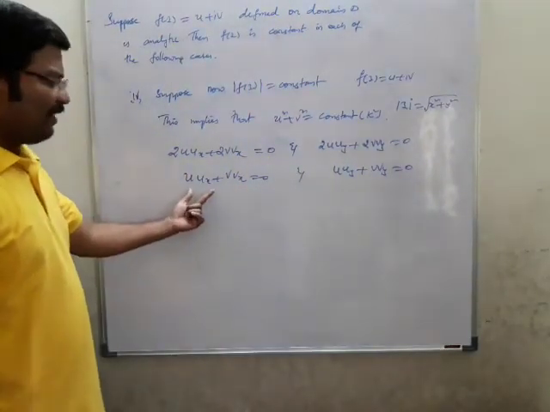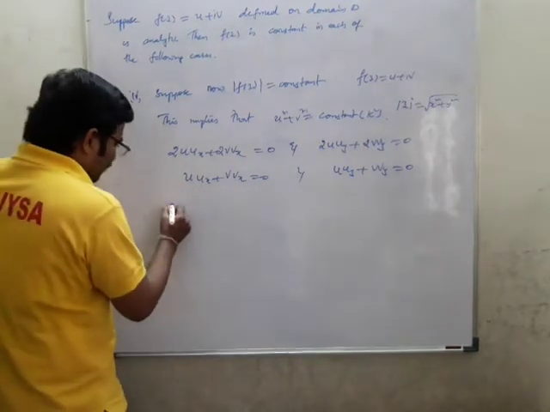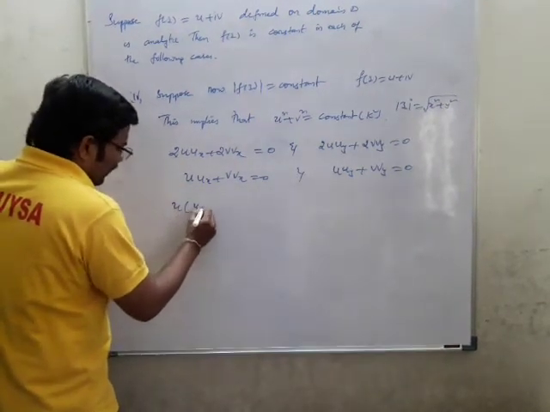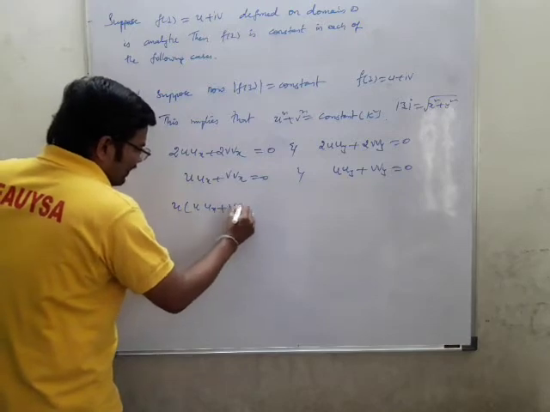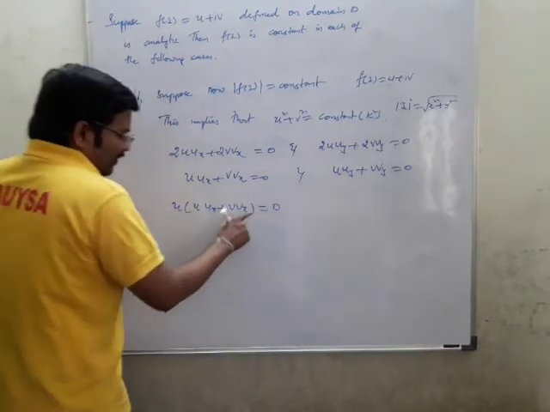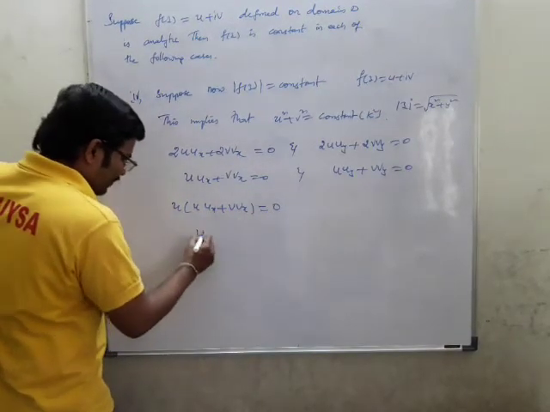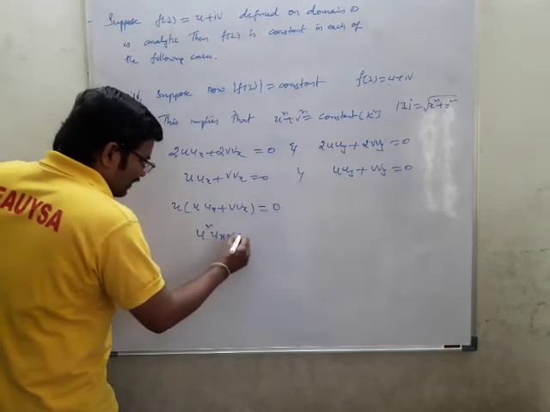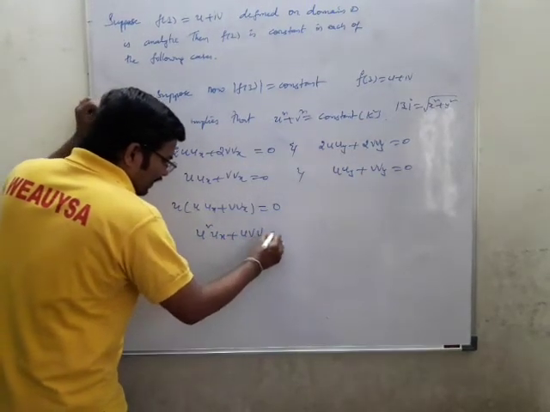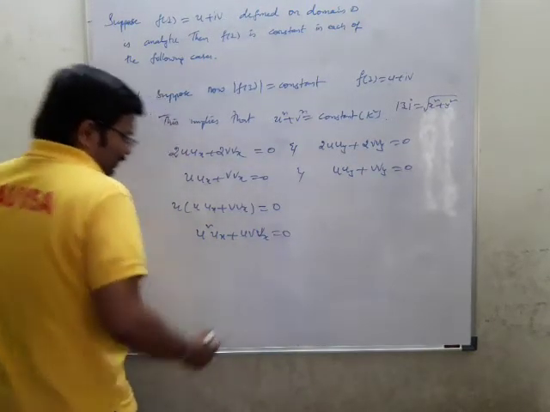Now I'll multiply the first equation by u, so this gives u square ux plus uv vx equals 0.